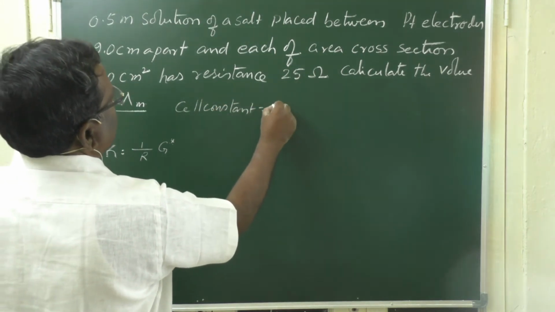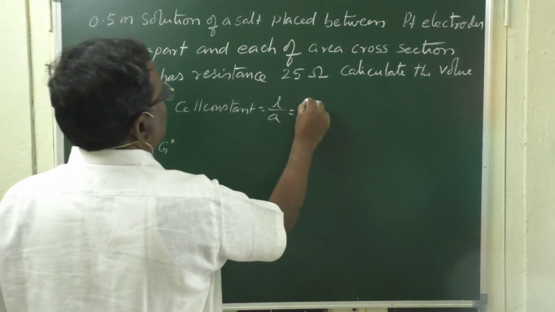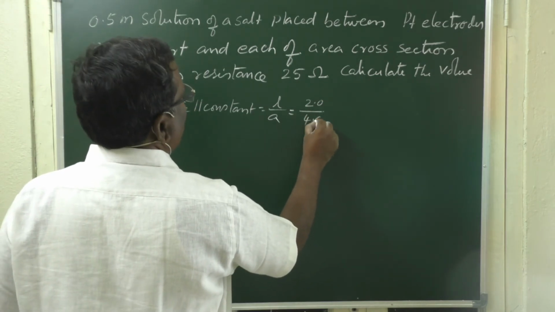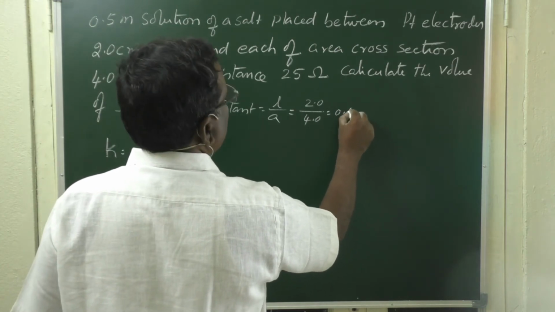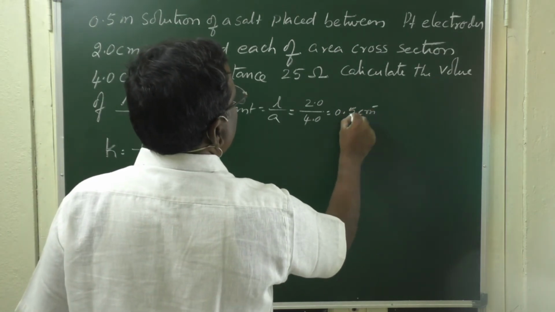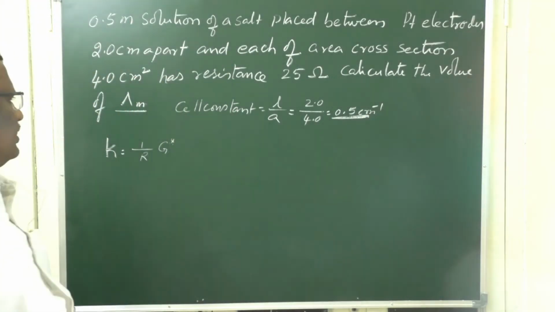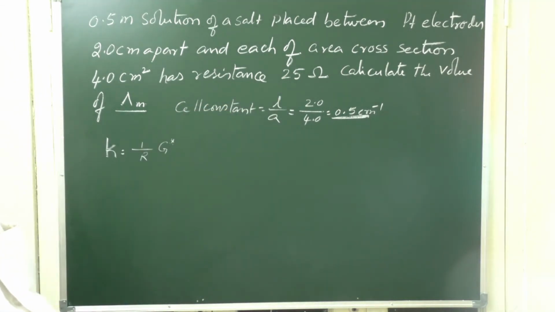Cell constant means L by A. Here L is 2.0 centimeters and area of cross section is 4.0, so it will be 0.5 per centimeter. This is the cell constant. Now we have the R value, that is 25 ohms.